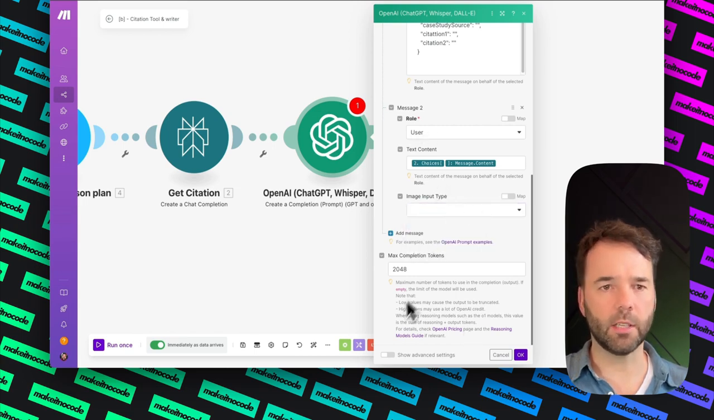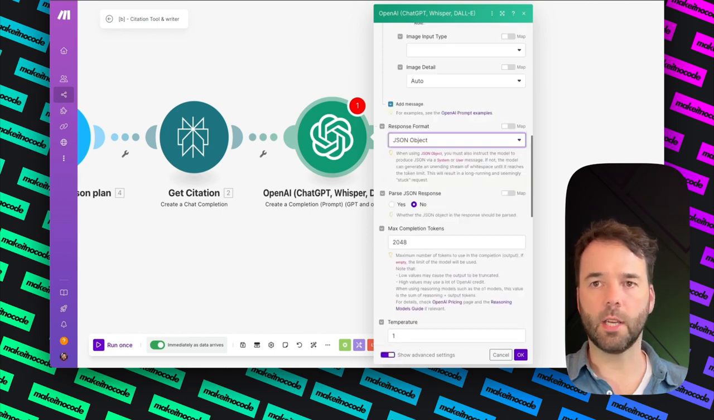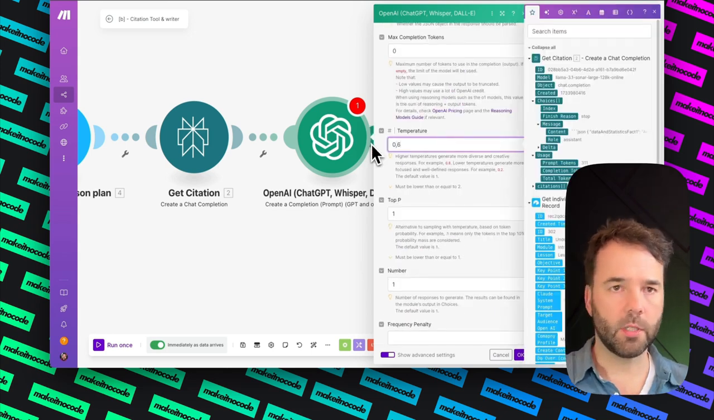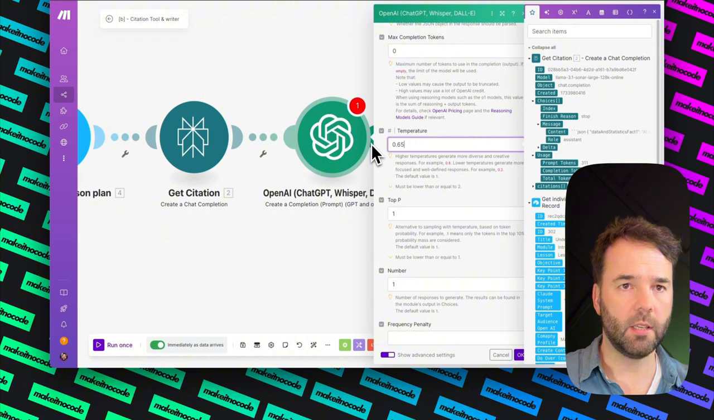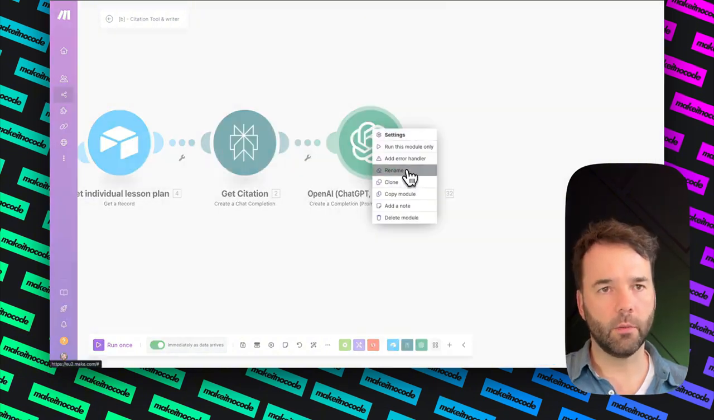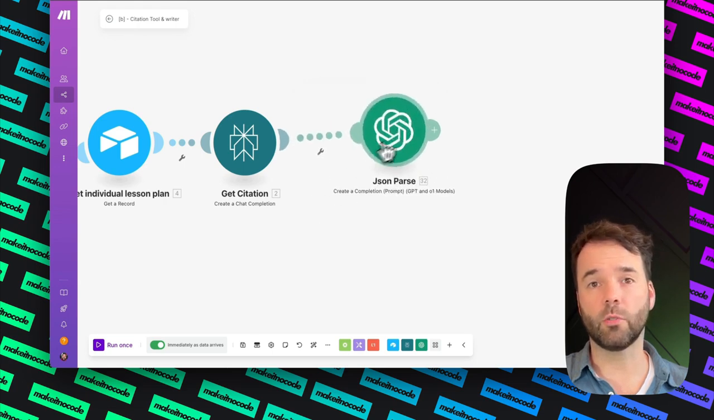I'm missing a little field here. So what I do, I'm going to hit this needs to be JSON object. I'll put the maximum tokens on 0. Play around with the temperature. Let's go for 0.65, and then for the rest I don't need to do anything. I always like to rename them, so I'm going to rename it JSON parse, so it's sort of parsing is structuring it back.